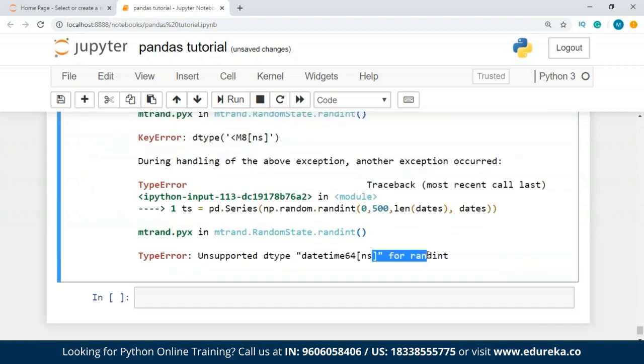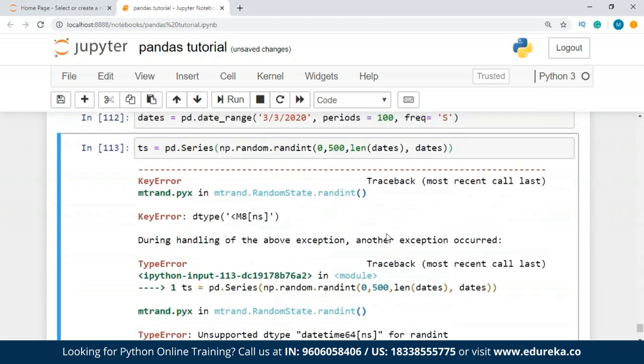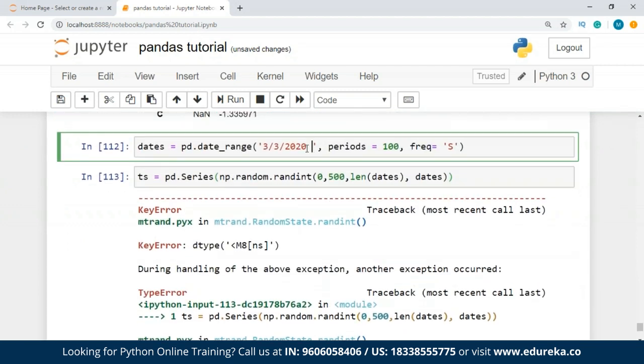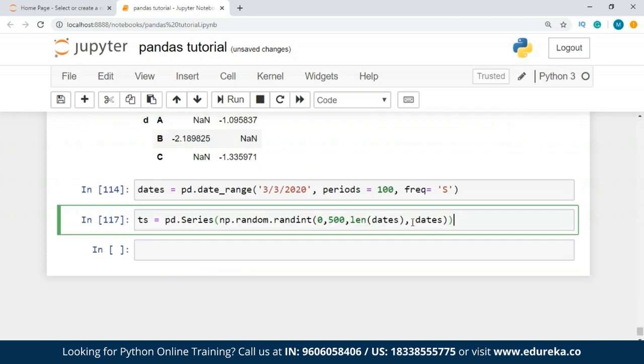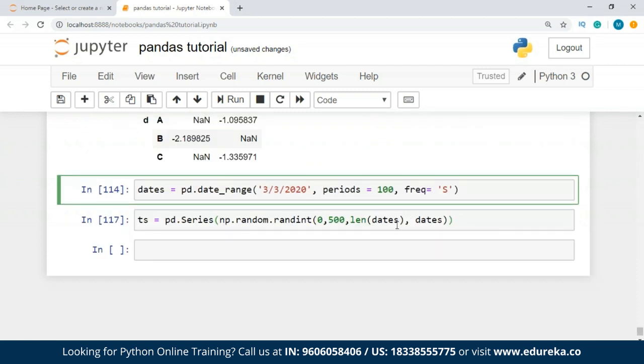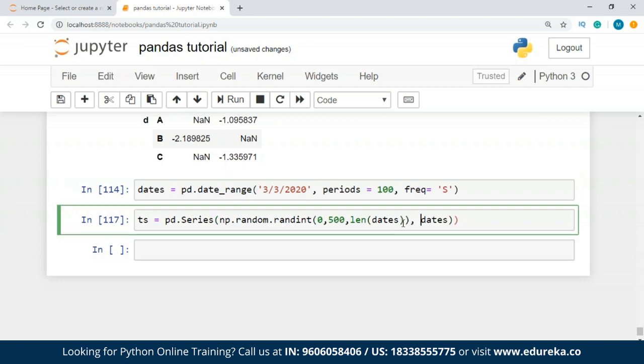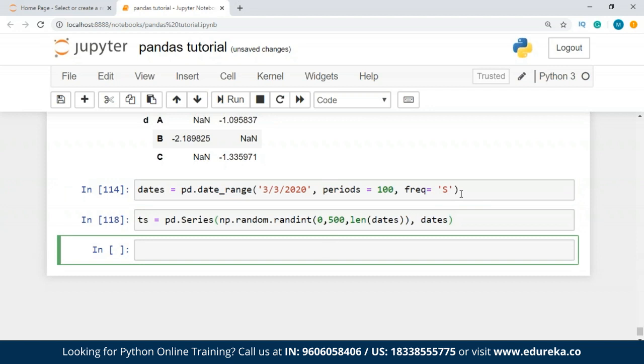It doesn't. We are getting the unsupported dtype. Okay, so we'll mention a few more things over here, 0 0 0 0. I think I figured out the problem over here. I've changed this to this format, and now I'm going to add one more parenthesis here and remove this one, and now I'm not getting any errors, guys. So I'll run it again.